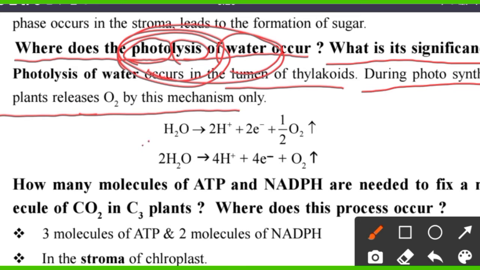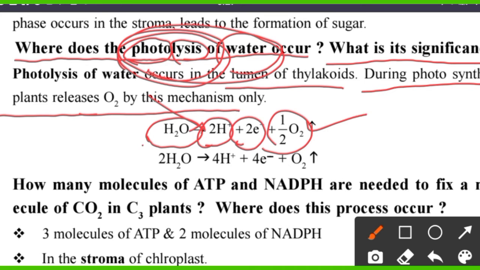One water molecule H2O, in the presence of sunlight, breaks down and produces 2 protons, 2 electrons and half an oxygen molecule. If 2 water molecules are broken down, 4 protons, 4 electrons and 1 oxygen molecule are liberated.